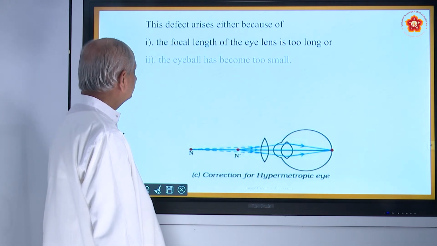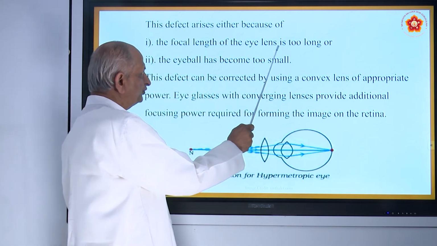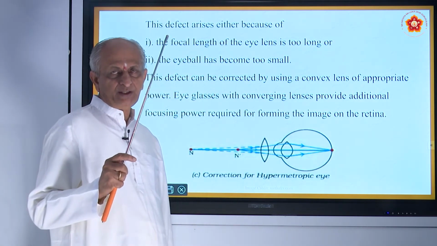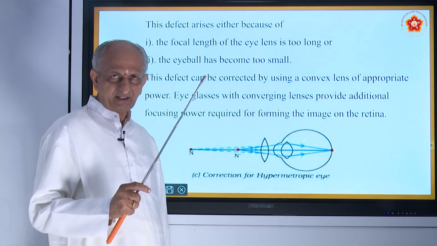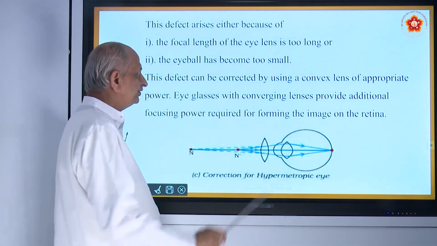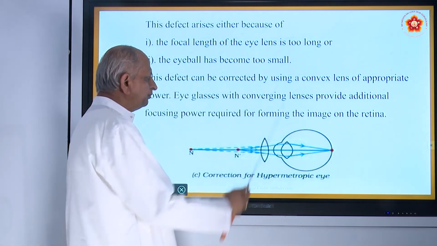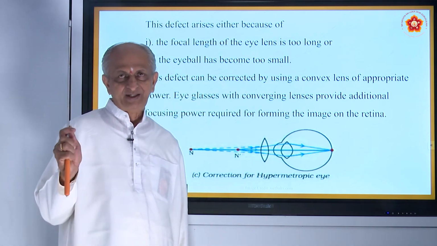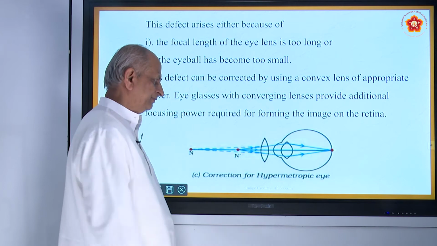The defect arises because the focal length of the eye lens is too long. Focal length means the distance between F and O, OF. O is called the optic center, F is called the focal point. So this distance is more in this case. The second reason is the eyeball becomes too small. In myopia, the eyeball becomes bigger; here it is very small.